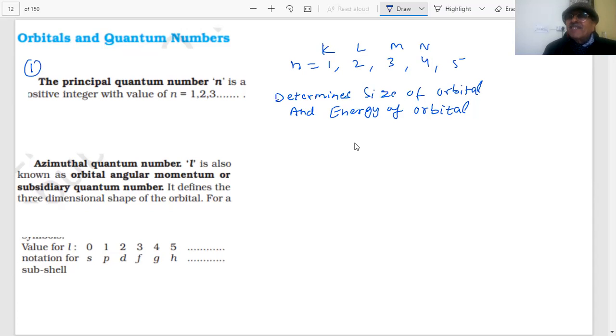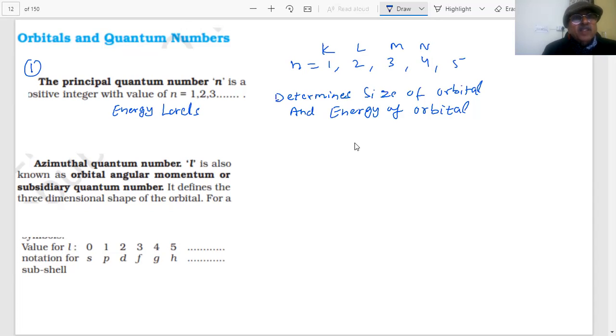These are the energy levels which were given by Bohr. Same thing, energy levels. This was proposed by Bohr: first energy level, second, third, fourth. This is represented by n. And we are saying there are n subshells in the nth shell.